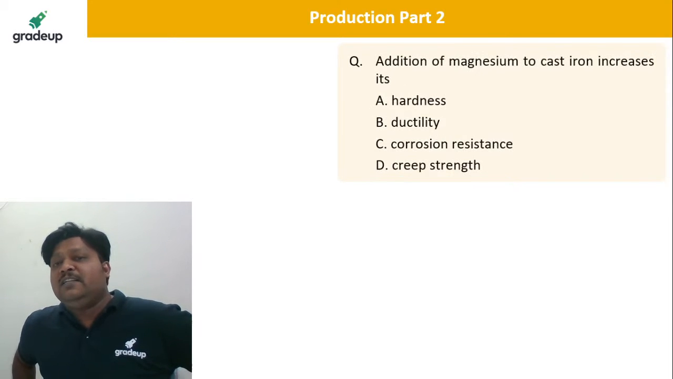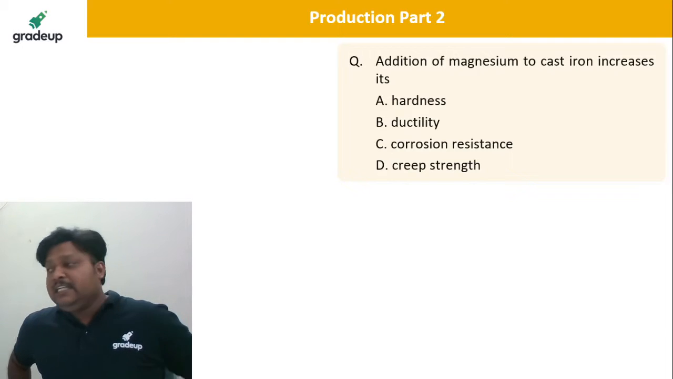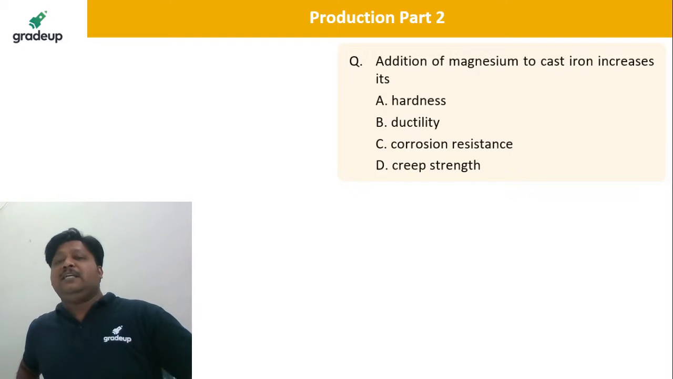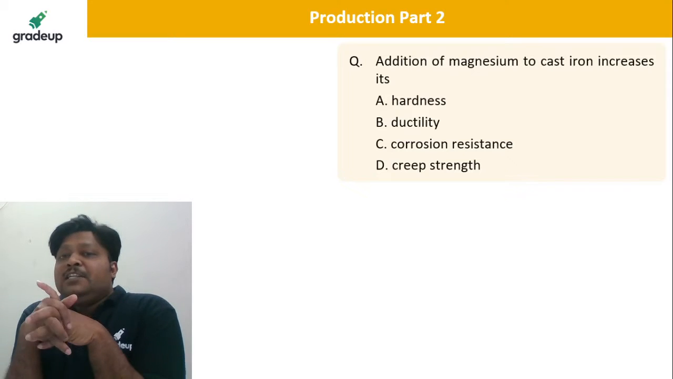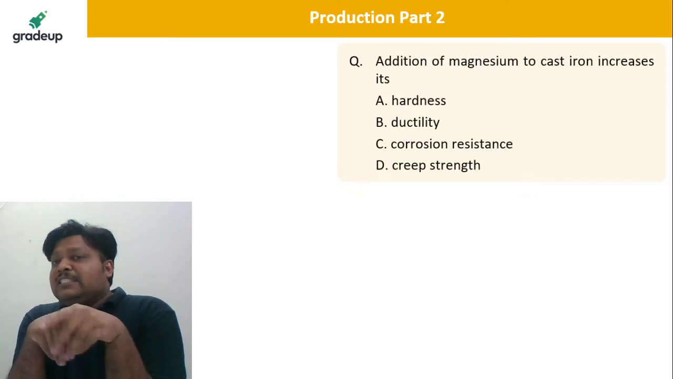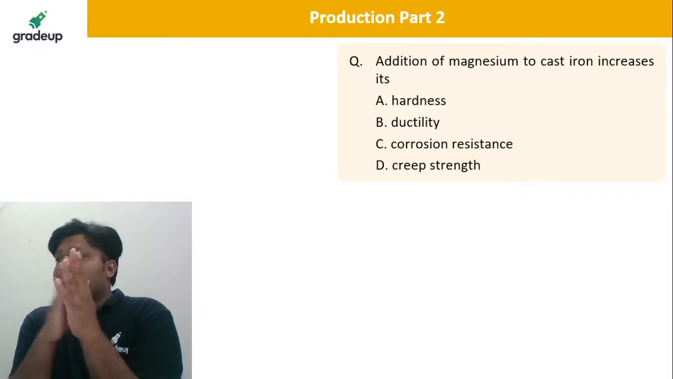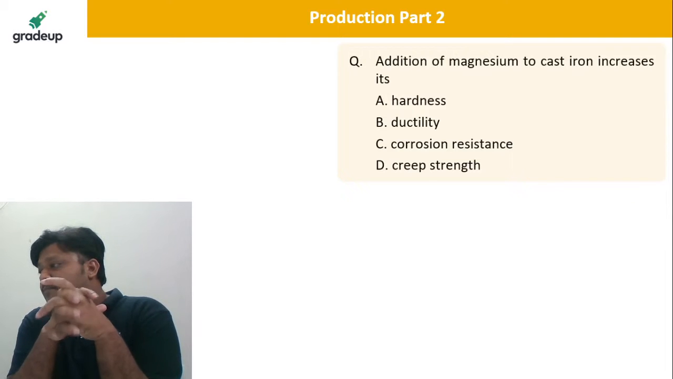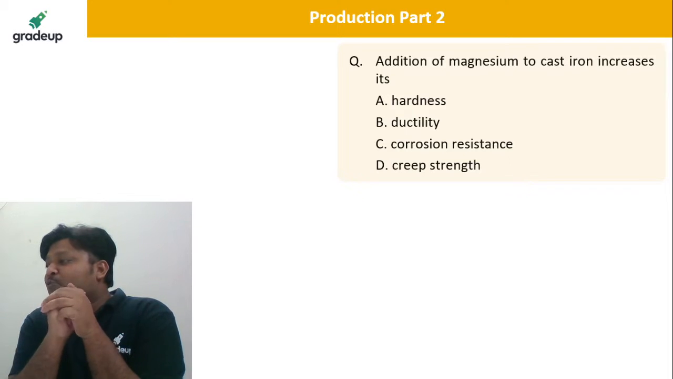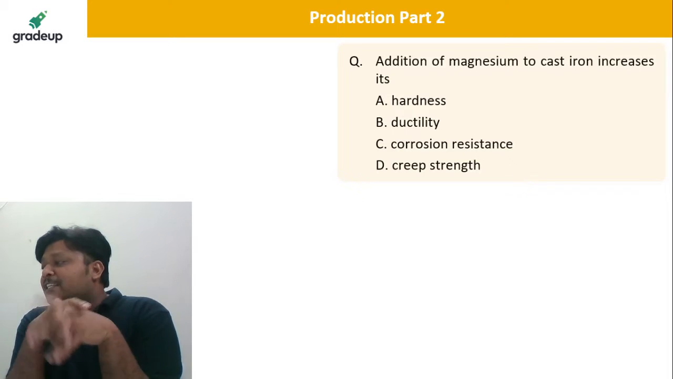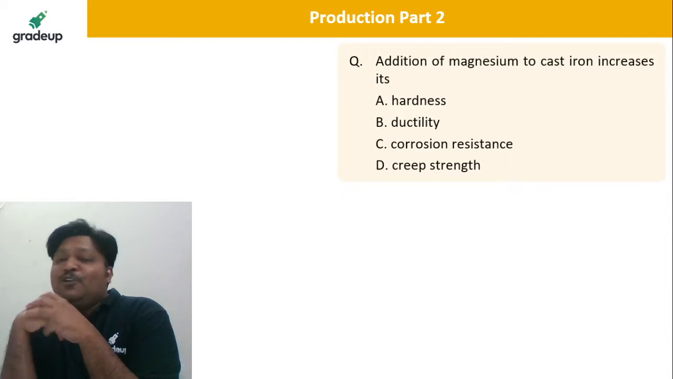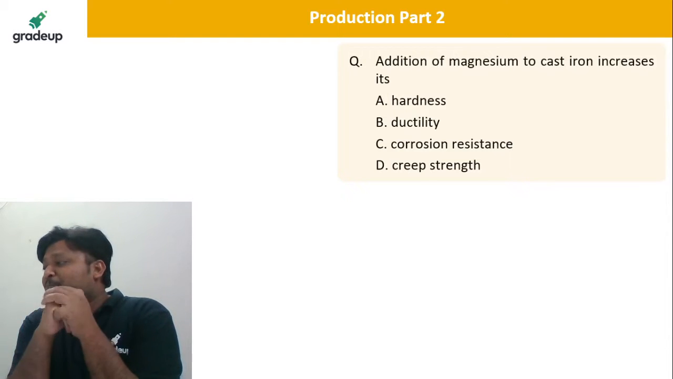Take the next question. Take the next question, dear. Come on, very fast. So addition of magnesium to the cast iron increases its... okay, Arvind Singh, love Dubai. Very good, Arvind. You go for D Dubai, we will go for D Delhi, IIT Delhi.